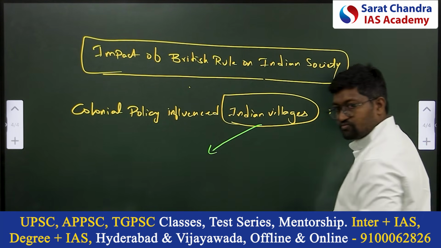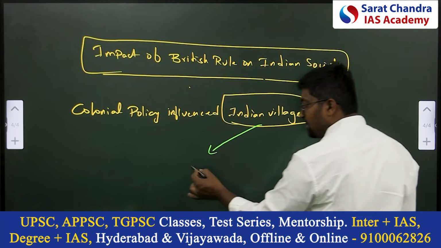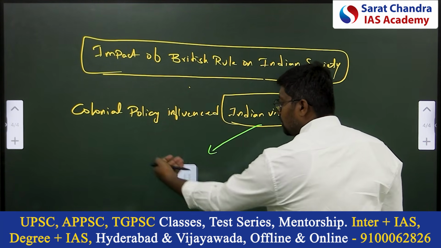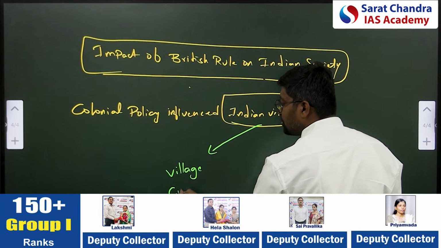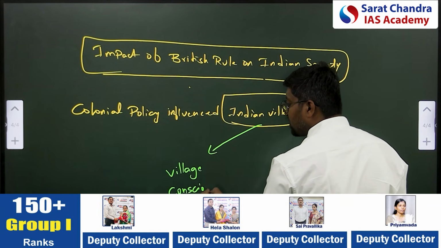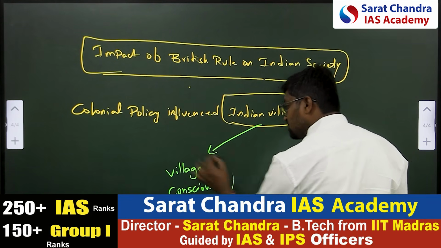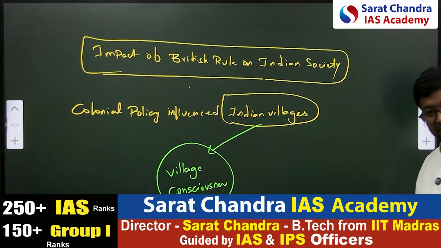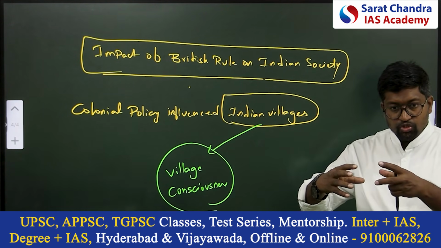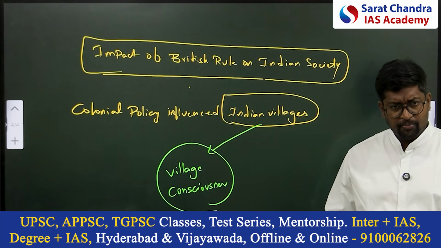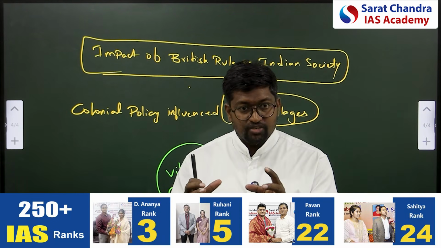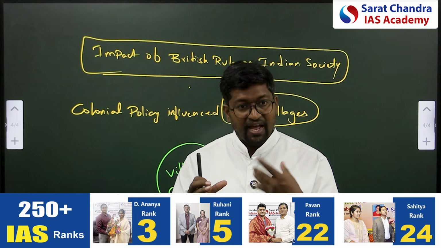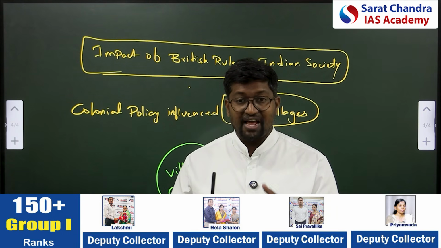earlier, Indian villages were having village consciousness. That is what I said, no? Yes, they had connectivity with other villages, but they used to have more village consciousness. Even now there is village consciousness. They had more village consciousness. But British policy, what did they introduce? Land revenue, land reforms, land taxation, land revenue policies.